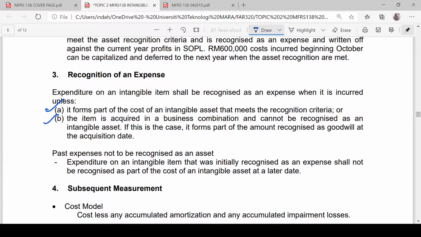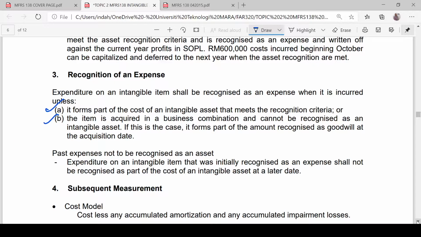Whatever that you have expensed off in SOPL, we are going to leave it as it is. Expenditure on an intangible item that was initially recognized as an expense shall not be recognized as part of the cost of an intangible asset at a later date. Okay, so now let's look at the subsequent measurement.